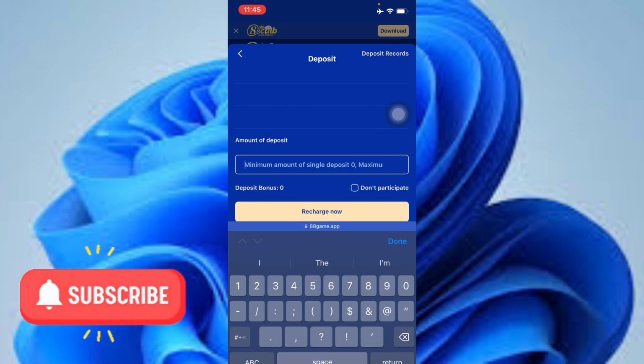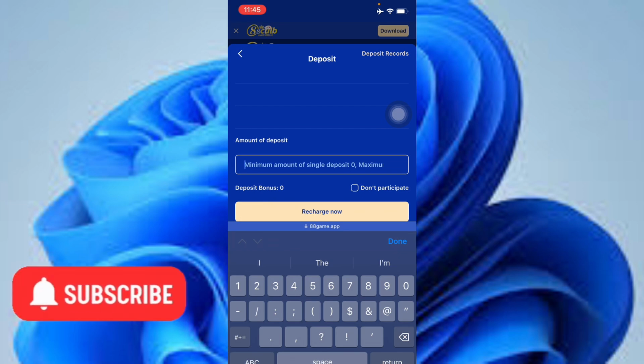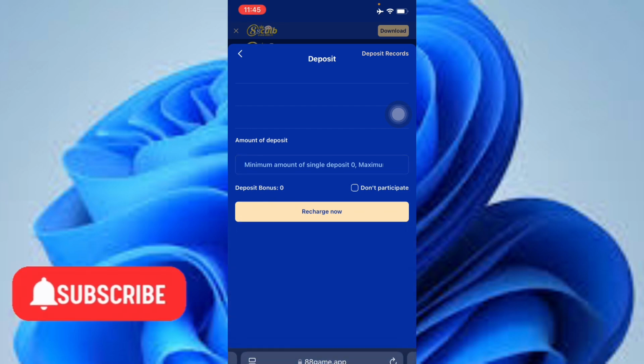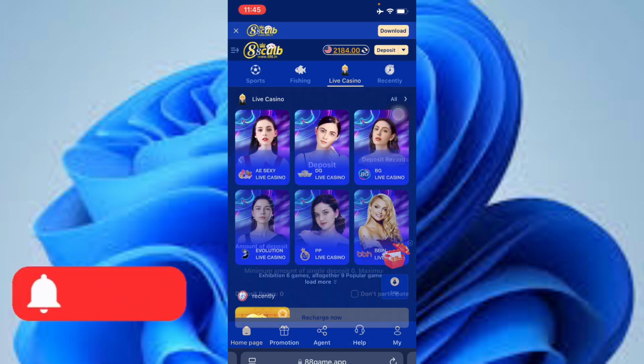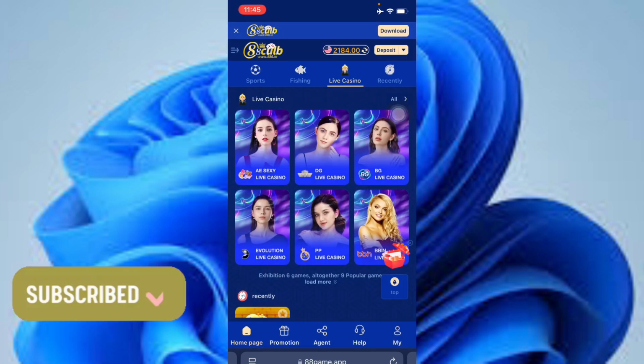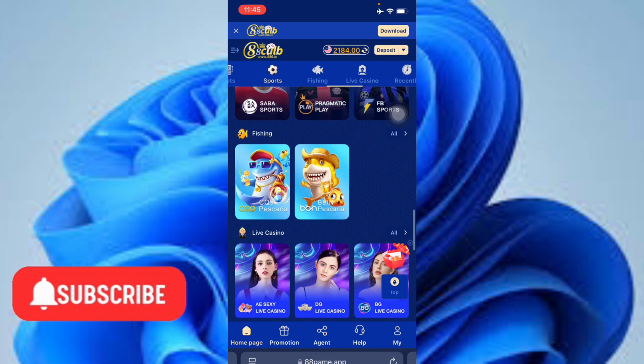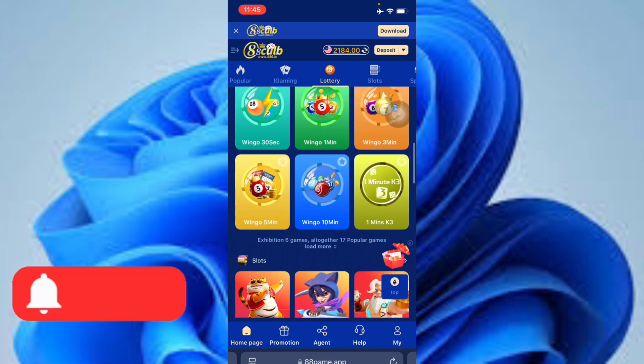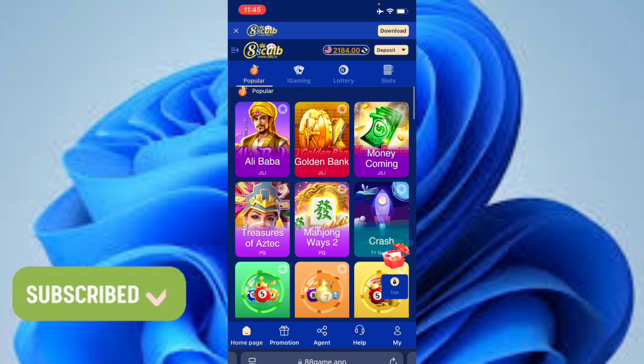money from your external wallet into the platform by copying the deposit address. All right, so the deposit address will be given to you. Send it to your external wallet and make a successful transaction for yourself, and your money is going to reflect in this particular account. So once it reflects, you can start playing any game of your choice on this cool platform.